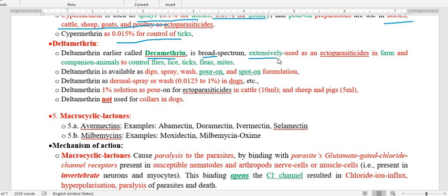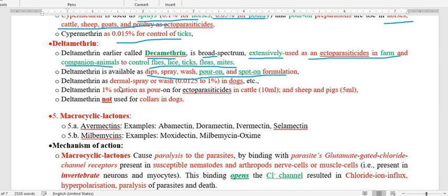It is extensively used as an ectoparasiticide in the farm and in companion animals to control flies, lice, ticks, fleas, and mites. It is used in the form of dips, spray, wash, pour on, and spot on. Spot on means a particular spot is covered, whereas pour on covers a larger area over the skin.